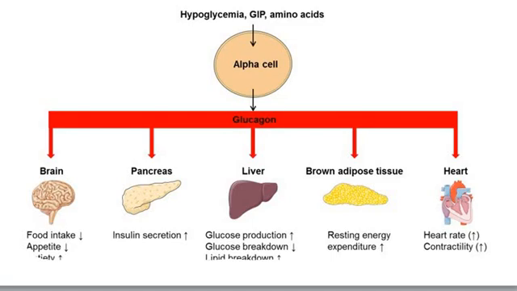If we have hypoglycemia, that means the blood glucose is low, so alpha cells try to secrete glucagon, which affects all these organs to increase the level of glucose in the blood. It goes to the brain to increase the appetite, as the appetite is decreased, and also to the pancreas to increase the insulin to regulate with the glucagon, and also to the liver to increase the glucose production, and it causes the heart to increase the heartbeat.